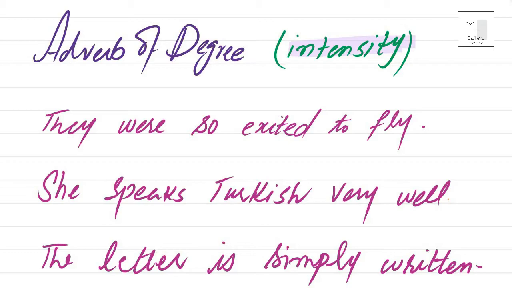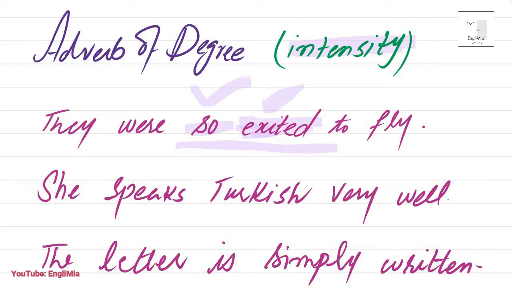For example, they were so excited to fly. So excited. Excited is an adjective, and this "so" is adverb of degree, that is giving intensity or strength to the adjective in this sentence.